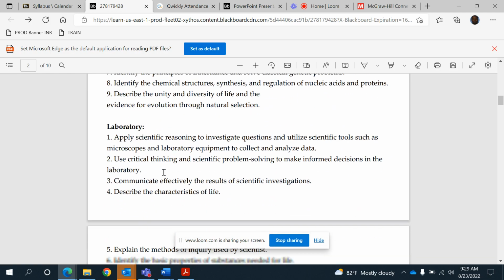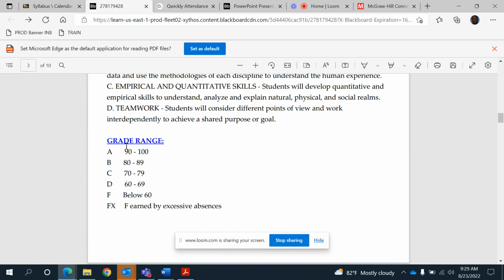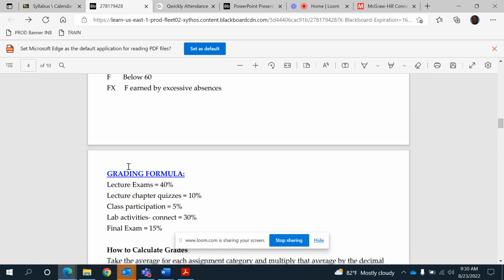These are learning outcomes. You can read all of that. All right. Now, grade is 90 to 100 is an A, 80 to 89 is a B, 70 to 79 is a C. Now, what I do is we don't give E. So it's either A, B, C, D, F, FX, which I really give for this case. Now, 89.5 is still going to be an A for me. 79.5 is still a B for me.